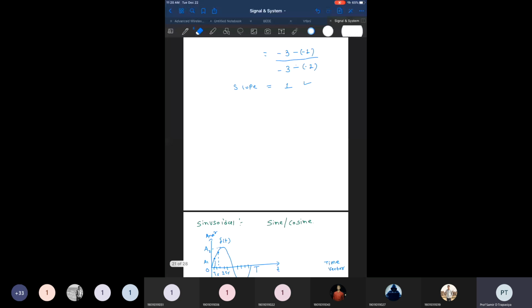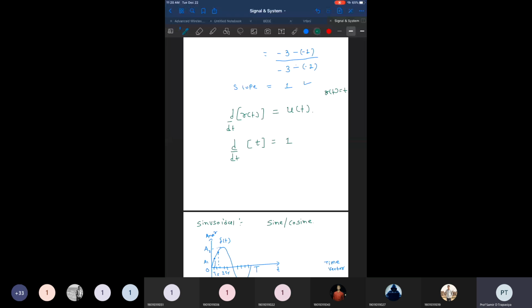if we take the differentiation of this ramp signal, then what happens? Differentiation of the ramp signal will give us a unit step signal, right? Because ramp signal is defined as r of t is equal to t, right? So if we take the differentiation of this, it will give us 1. So it is similar to a unit step signal.